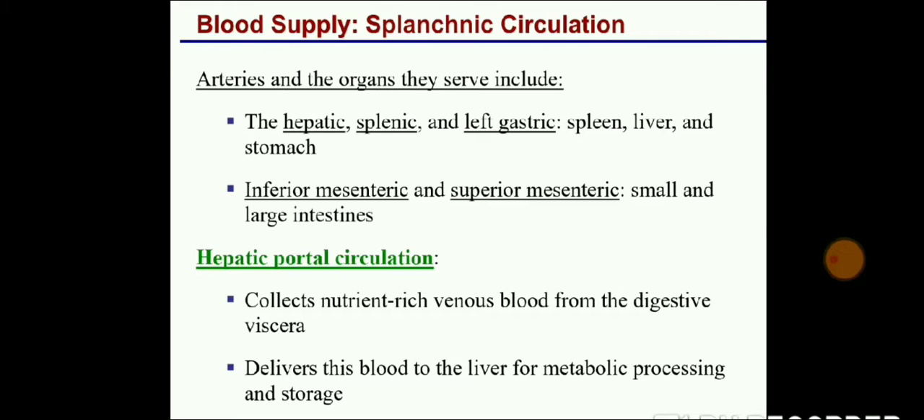Now hepatic portal circulation is going to conduct nutrient rich venous blood from the digestive viscera and deliver this blood to the liver for the metabolism process. For the metabolism process, the blood which is enriched with nutrition is going to be delivered with the help of the hepatic portal circulation.